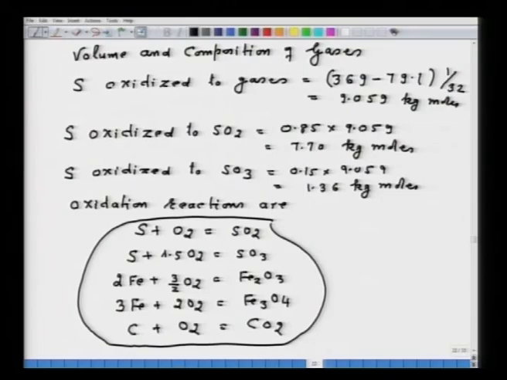So, we have to find out the stoichiometric oxygen required for all these reactions, that is only we can find out. So, for SO2 and SO3 we can straight away find out: 1 mole sulfur, 1 mole oxygen, 1 mole SO2 and so on; 1 mole sulfur, 1.5 moles of oxygen, SO3 and so on. So, I will be writing down now stoichiometric oxygen required.